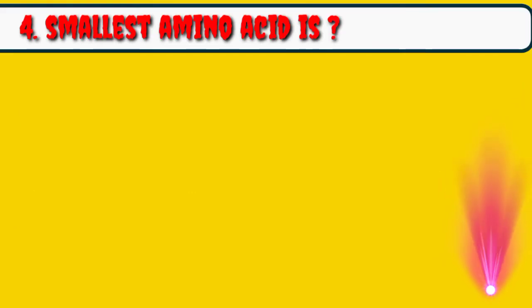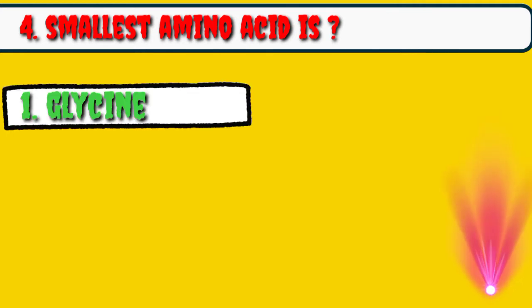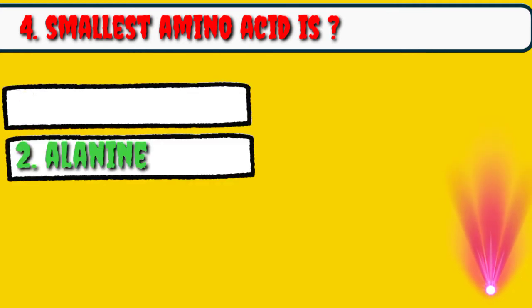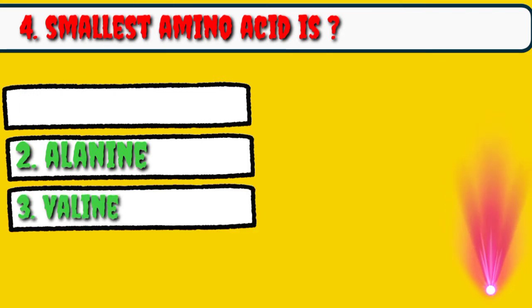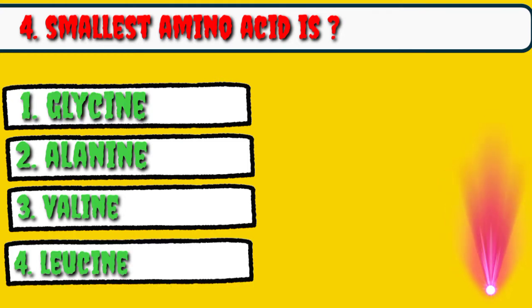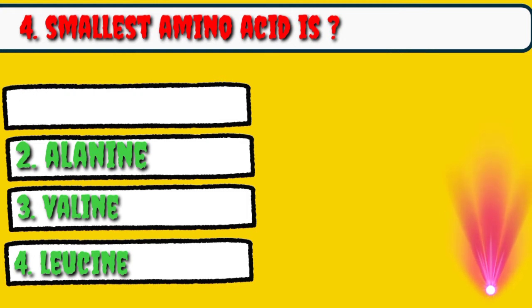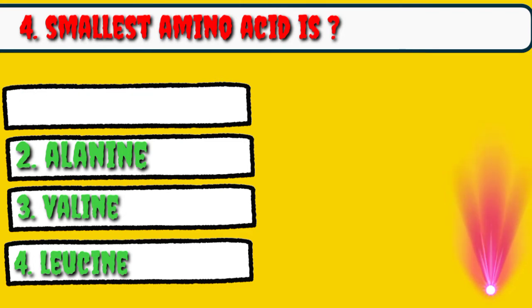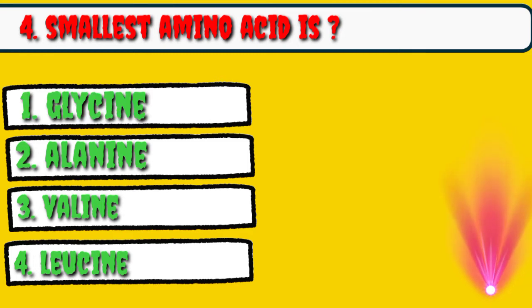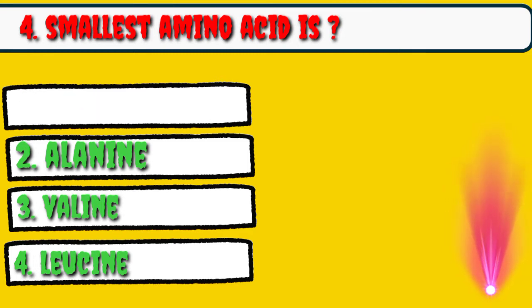Our fourth MCQ is smallest amino acid is option number 1 glycine, option number 2 alanine, option number 3 valine, and option number 4 is leucine. Friend, if you see the chemical structure of all amino acids, you will find that all amino acids have 3 similar groups, which is carboxyl group, amine group, and hydrogen group, and one variable group which are called R group.